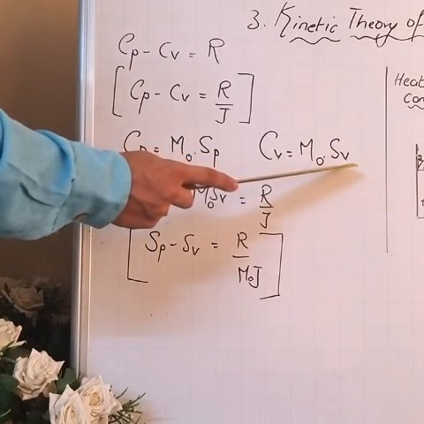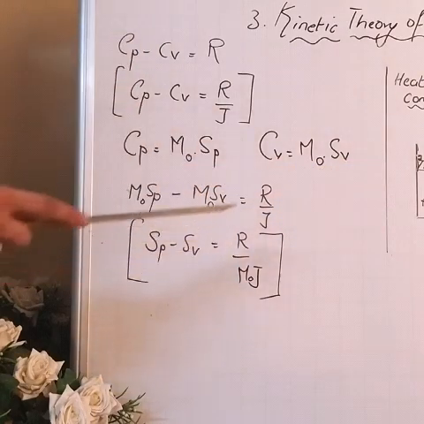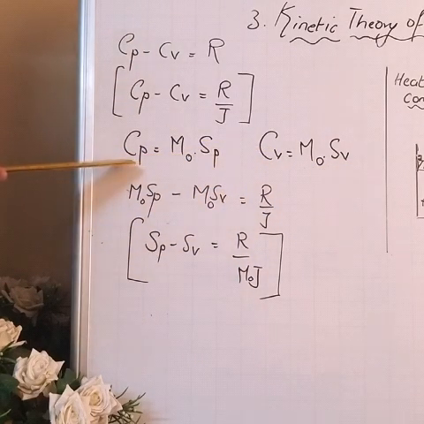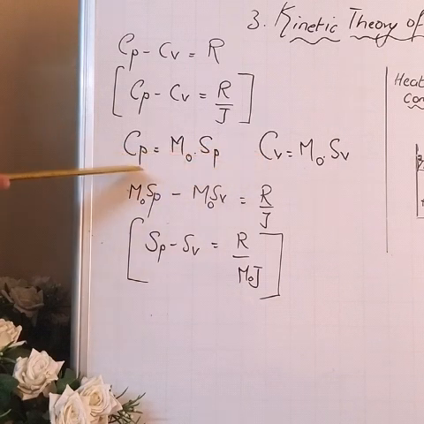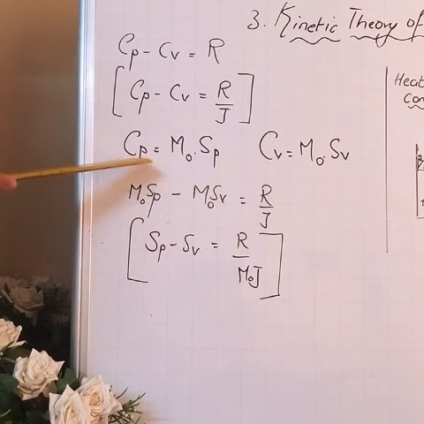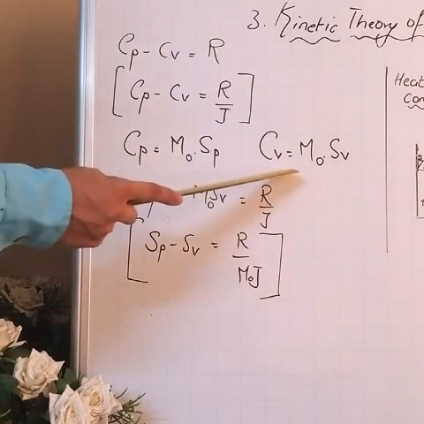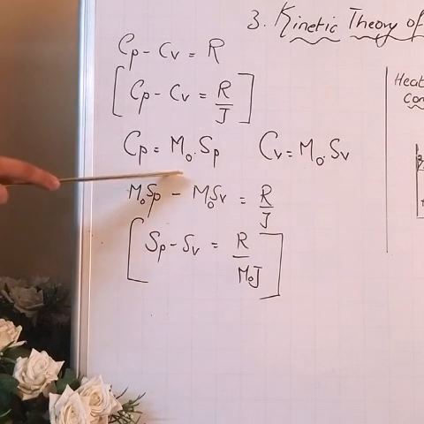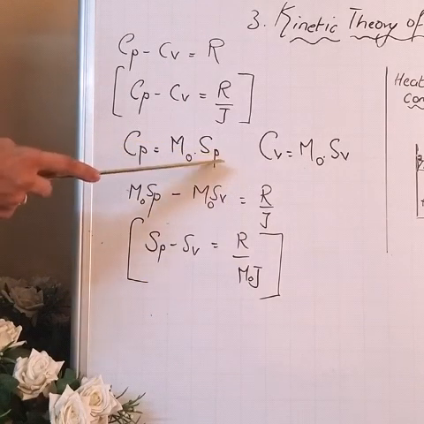Specific heat of a gas of unit mass at constant volume. The difference between Cp and Sp is that one is for molar mass and this is for unit mass. Getting it? And that's why the relation is also simple. Cp is molar mass m0 into Sp. Cv is molar mass into Sv. Both are specific heats. One is molar specific heat and the other is principal specific heat.